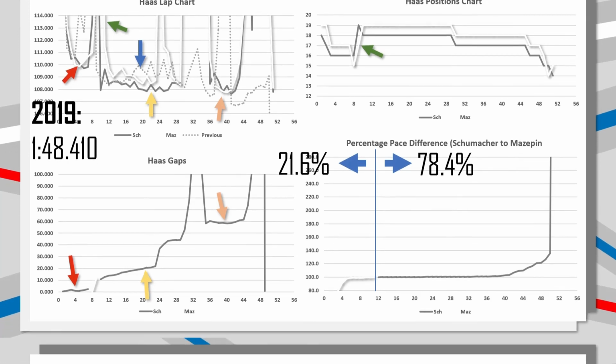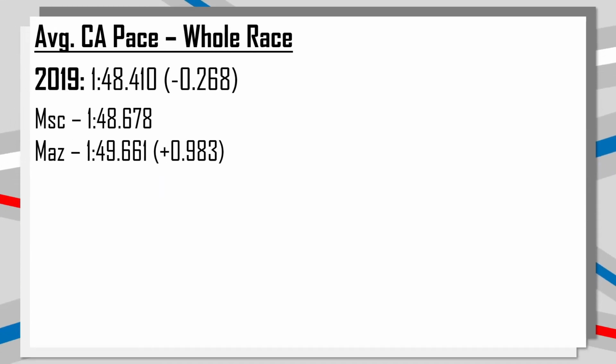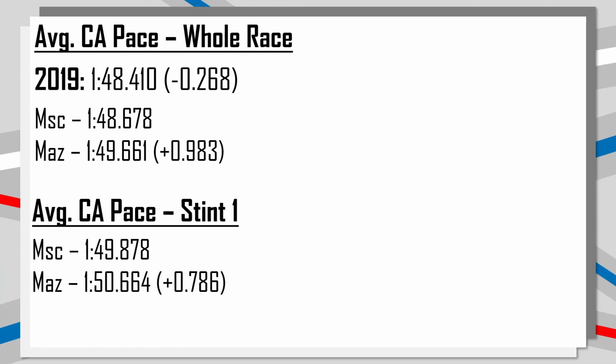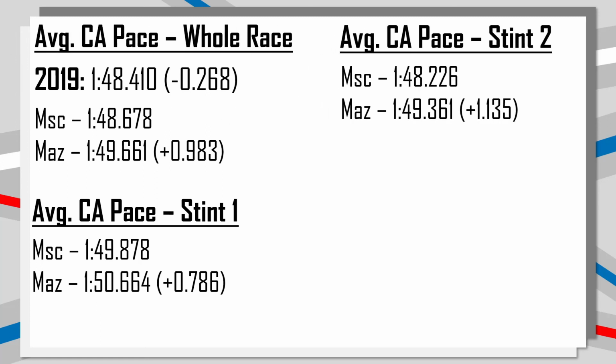But looking at the Haas's lap times overall and comparing it to their 2019 pace, they were again 2 tenths quicker in 2019 compared to 2021, with there being a second difference between the two drivers over the whole Grand Prix. And stint 1, with both drivers starting on the softs, there was an 8/10th difference between the two, with Mazepin being the slower, and then on the hard compound of tyre, this gap increased, and he was 1.1 seconds a lap slower than Mick Schumacher.